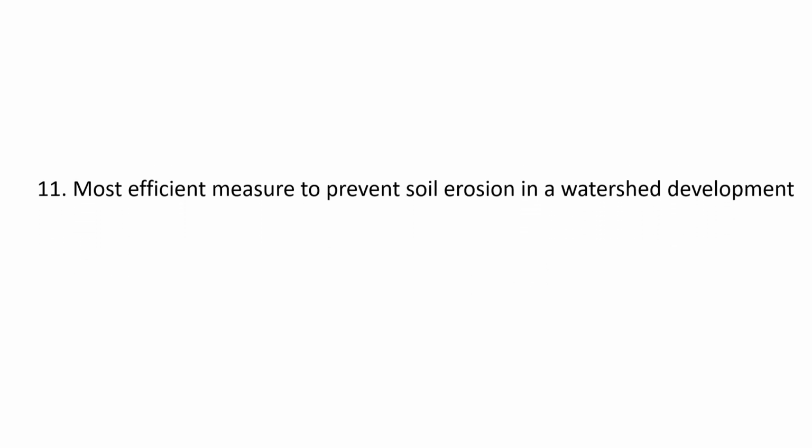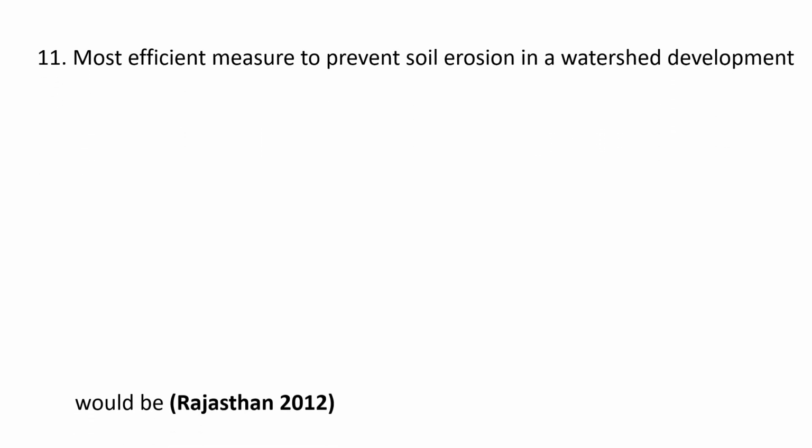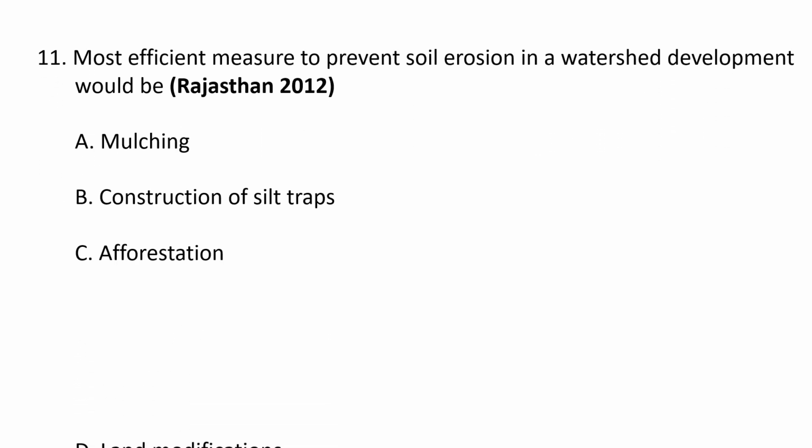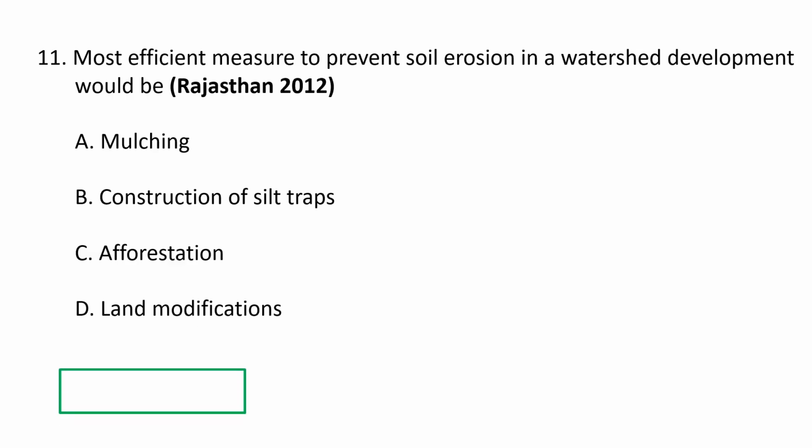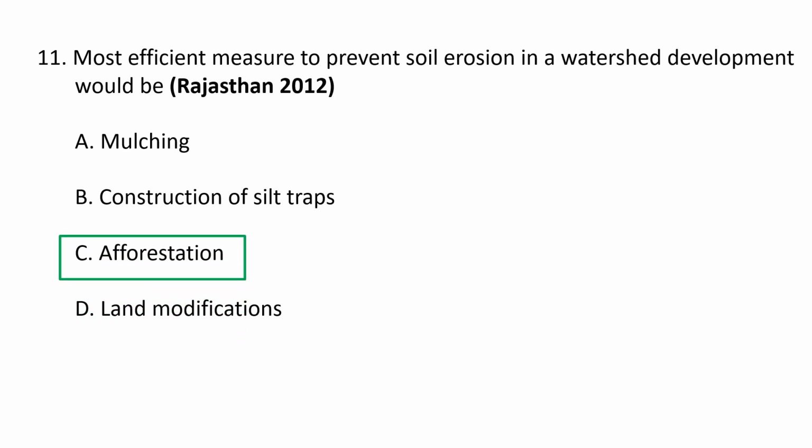The most efficient measure to prevent soil erosion in a watershed development would be A, mulching, B, construction of silt traps, C, afforestation, and D, land modifications. The most efficient measure to prevent soil erosion in a watershed development would be afforestation.